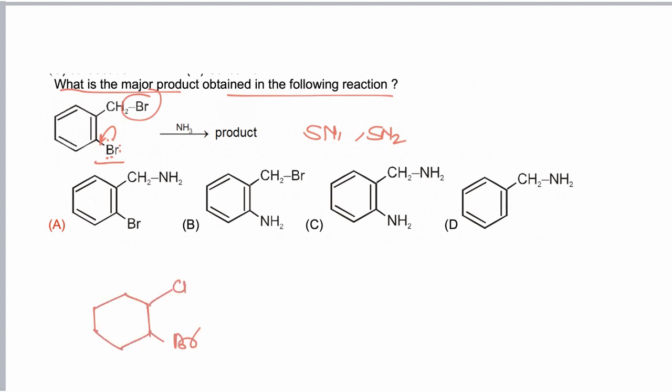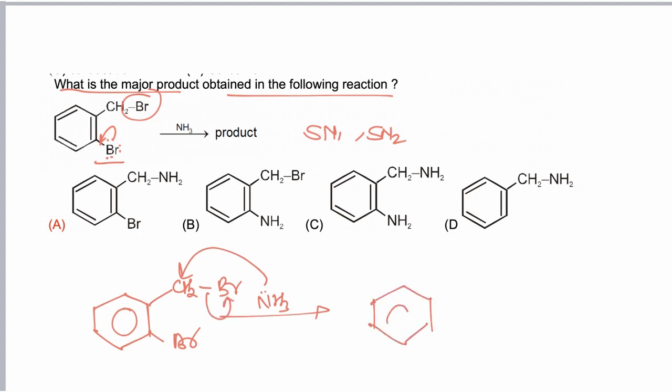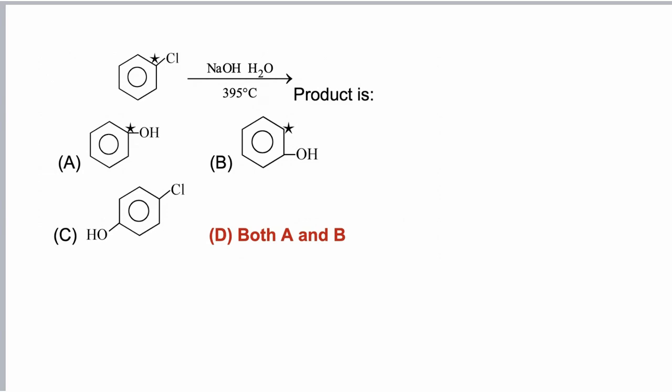So the halogen present in the aliphatic part is removed via both SN1 and SN2; both types of mechanism are possible. So Br is removed, and finally we get CH2NH2, benzylamine, and one bromo group is still attached, and hence option A is correct.